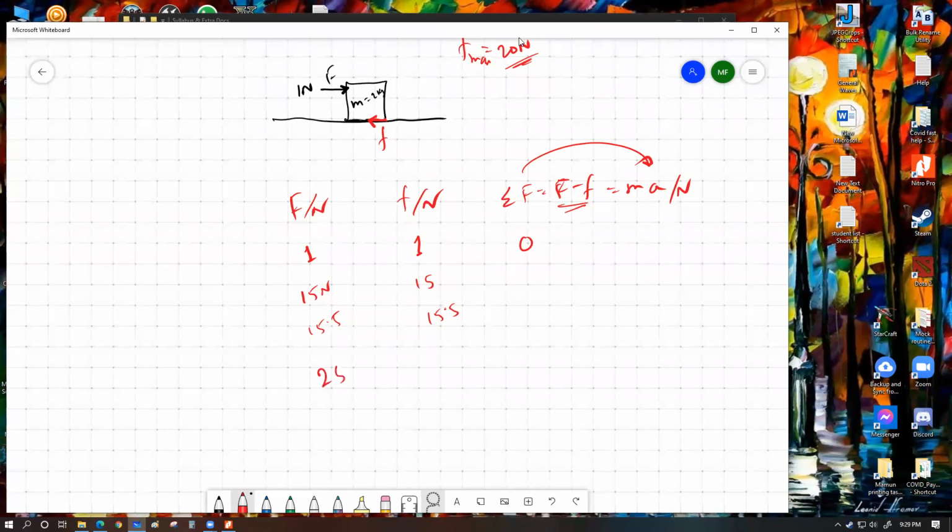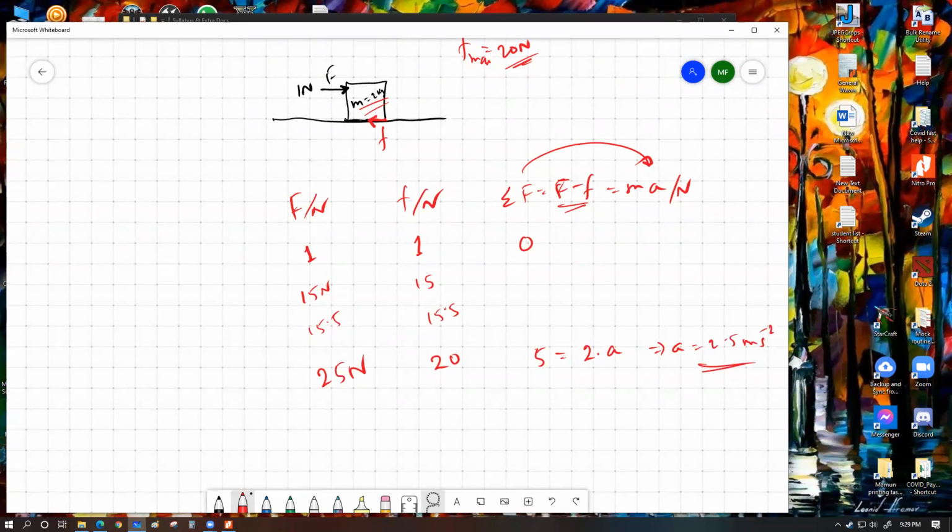Let's say 25 Newton. Frictional force will take its limiting value, that is 20 Newton. And in that case, the resultant force will be 5 Newton, which would give us some acceleration, which can be calculated: F equals 2 into A, because I gave the mass of the object to be 2 kg. So acceleration will be 2.5 meter per second squared.